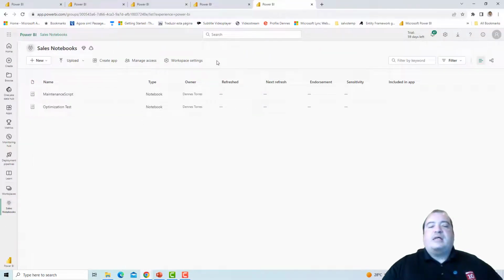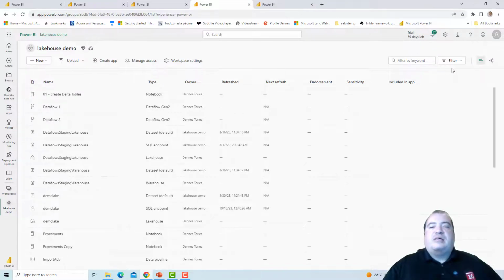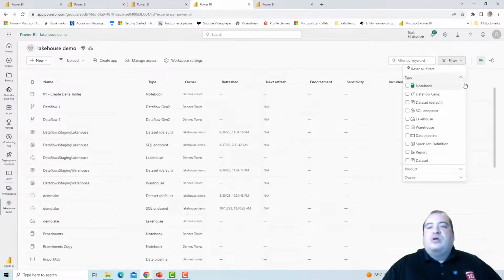So I can give permissions to the developers who will develop the notebooks to this workspace without affecting the other types of objects that this solution will contain. In this way, we can better organize our environment in Microsoft Fabric instead of having that bad example where I have one workspace